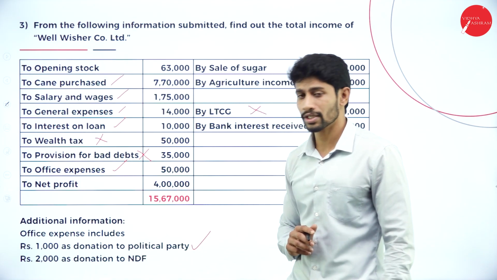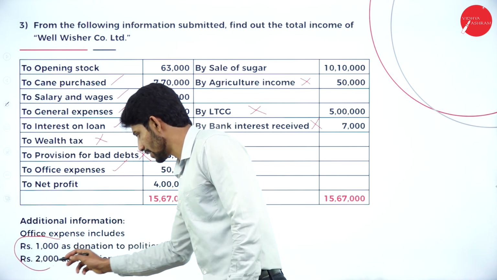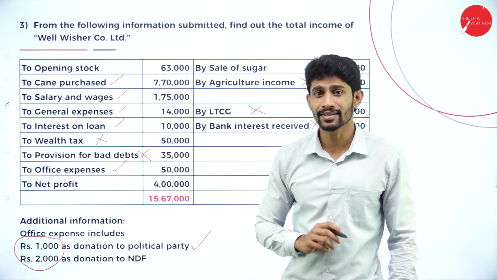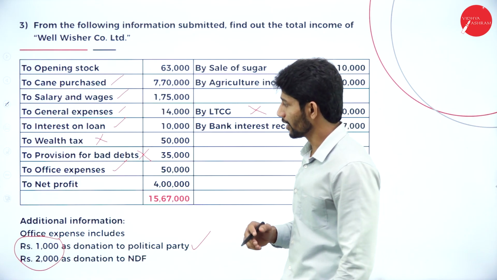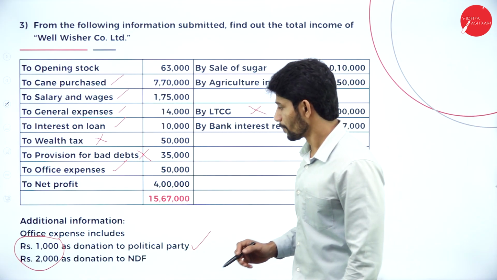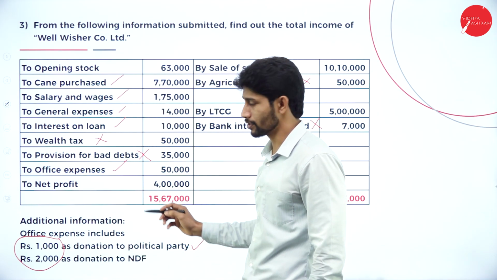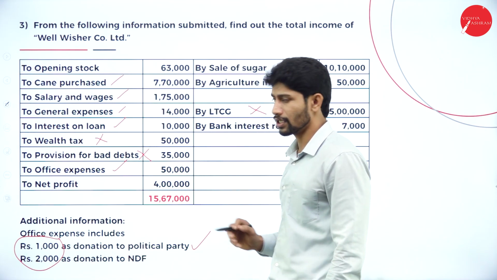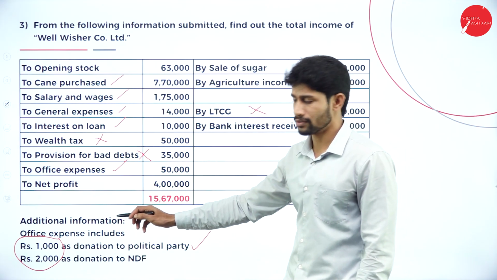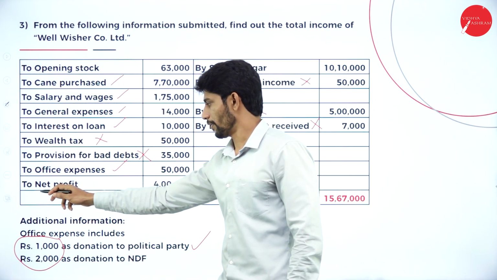So these two can be claimed as deductions, but not as expenditures. But what did it do? It claimed them as expenditure. So now what are we supposed to do? We are supposed to add this 3,000 to the net profit. So this office expenses of 50,000 includes this 3,000, and we are supposed to add the 3,000 to the net profit.